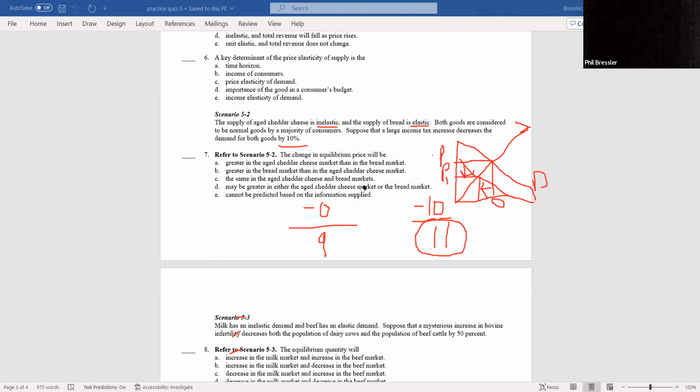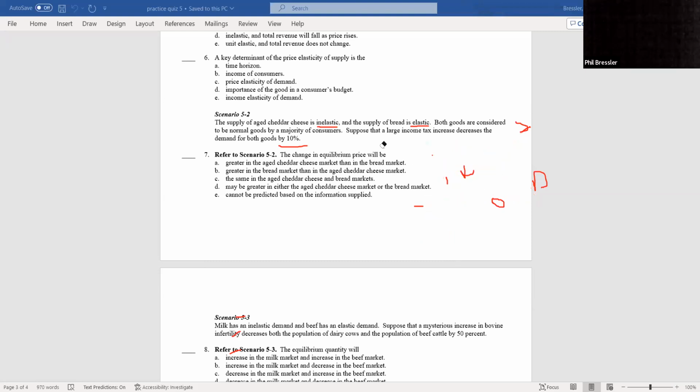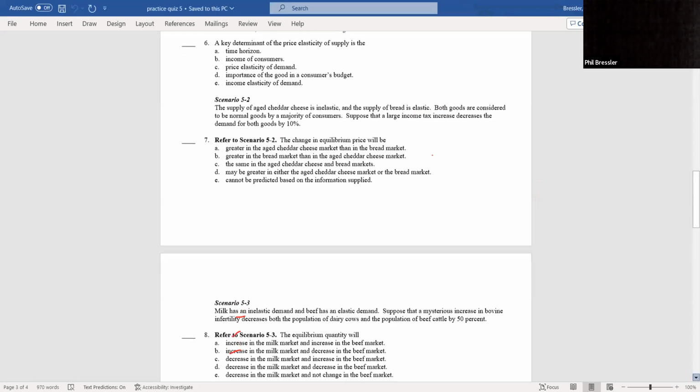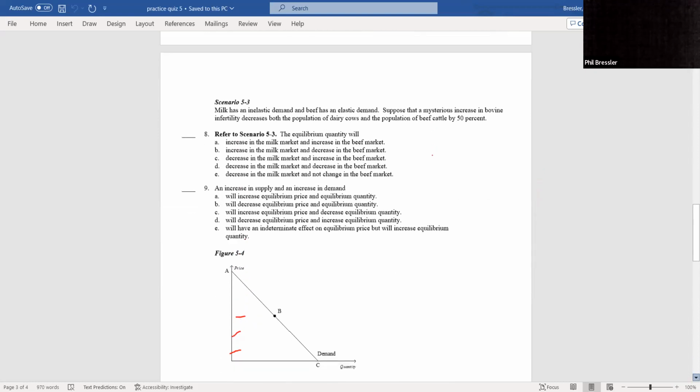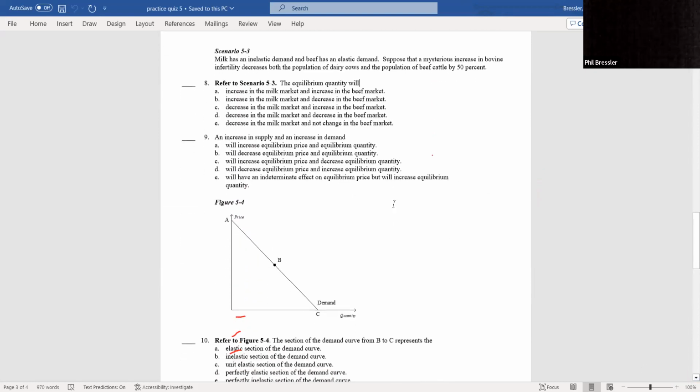And I think you should thank me that I put 7 on the practice quiz and not on the real quiz. I think that's a real, at least to me, it was a really hard question. Okay. All right. 8 is kind of a similar question in the scenario, at least. Okay. So let's break down 8 kind of in the same way.